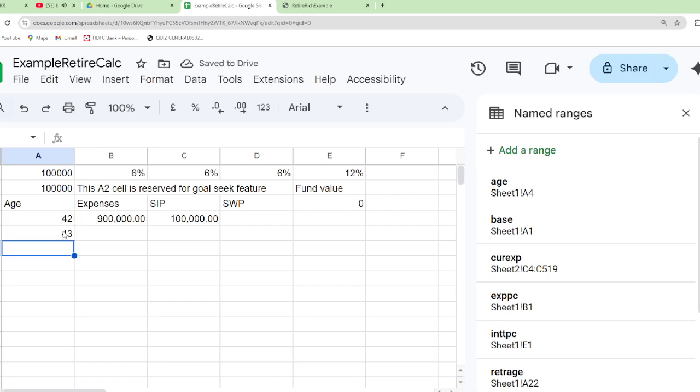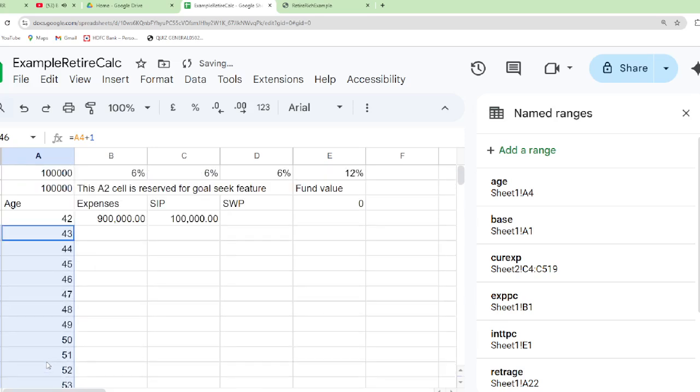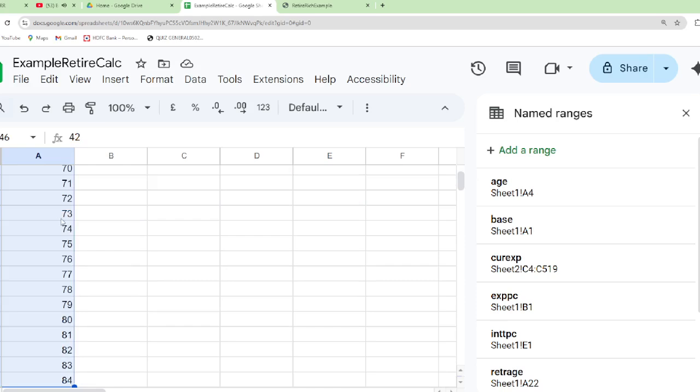Now this is row 43, and let us fill it up for 85 years, that is up to the 84th year. We copied this figure, age plus 1, to the next rows. Let us name this range as age, as current age.